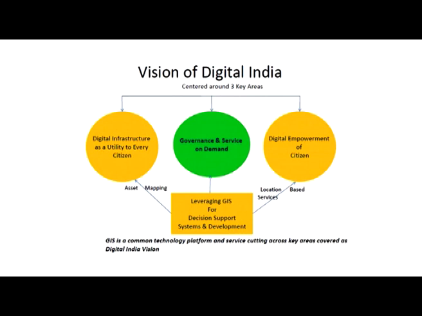Out of this 160, many projects have already started rolling, and many are in the beginning stage. And the vision of Digital India, we can say, is centered around 3 key areas: digital infrastructure, governance and services, and digital empowerment of citizens, and these are all leveraging GIS for decision support systems and development. So all the 3 main pillars are linked together, or they are brought together with a common base in GIS, or the geographical information system. That is what we have to understand.